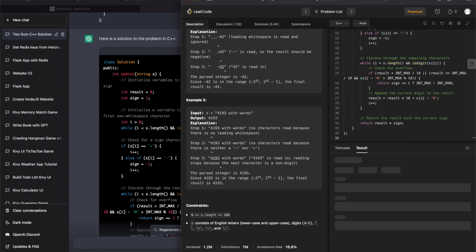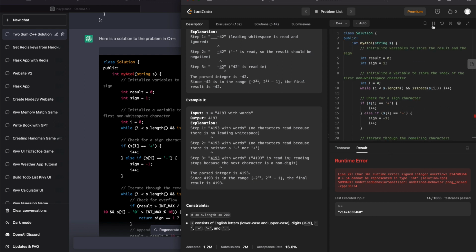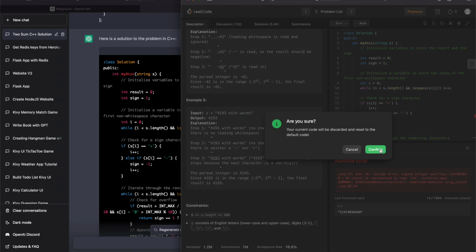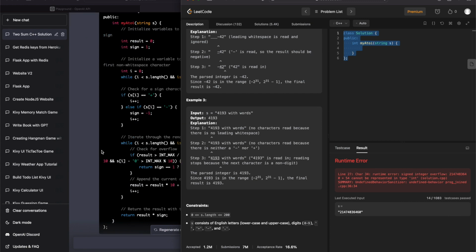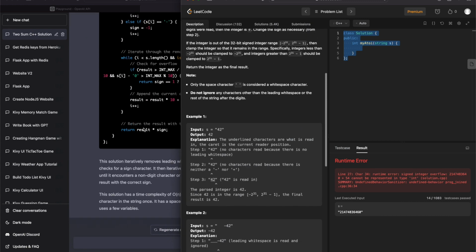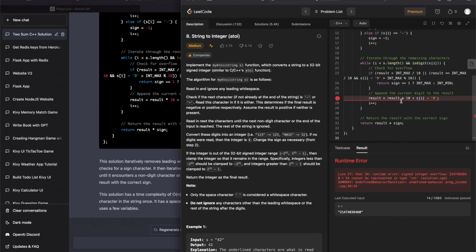ChatGPT didn't get to read the examples. It only had the solution class, but okay, we got a runtime error here. Let's give ChatGPT another chance, and we'll give it the prompt this time. Maybe it can make some sense out of these examples. Runtime error again. Interesting.